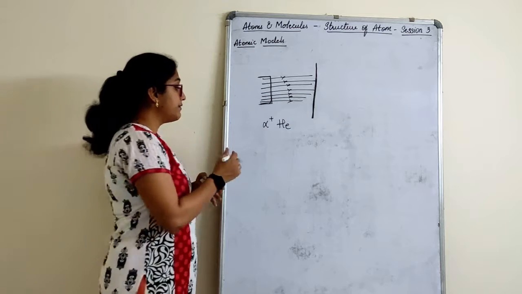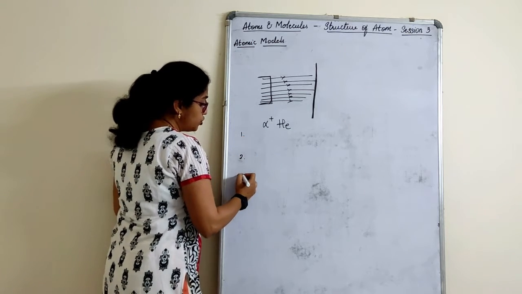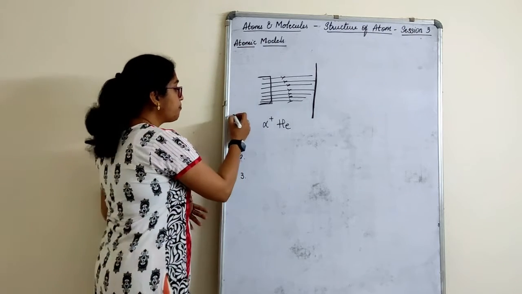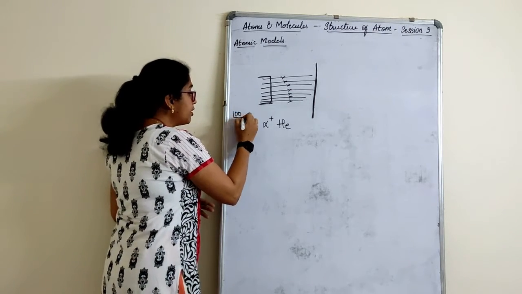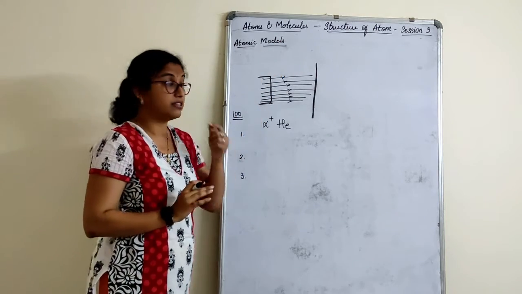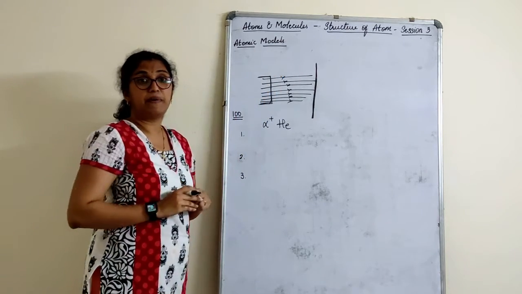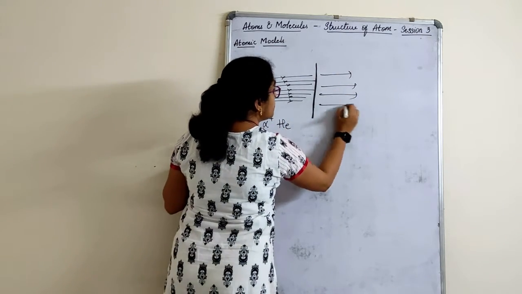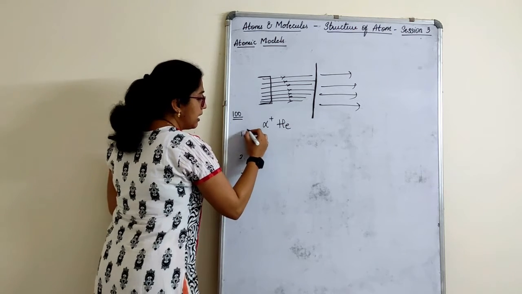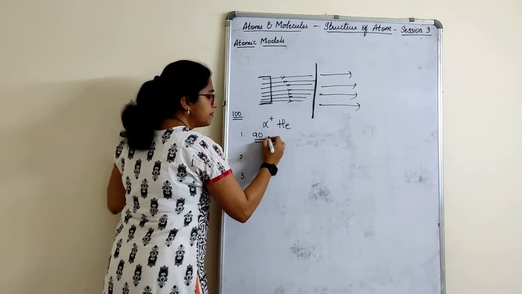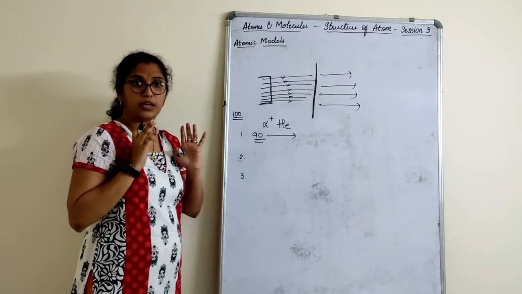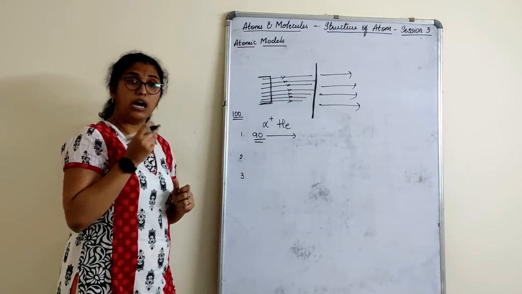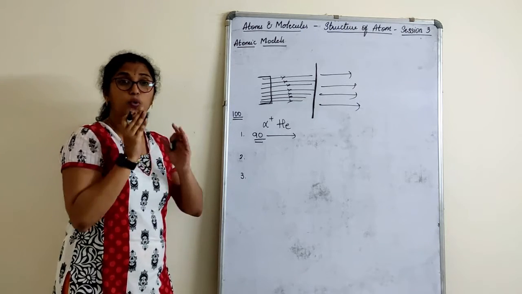What happened? There were three things he found from the experiment. Assume, just a number I am giving you, he passed around 100 alpha particles. Most of the alpha particles easily passed through the gold foil. Most. That means, can I tell that out of 100, 90 of them directly passed. So, first point. Second point, what he found, out of that, very few